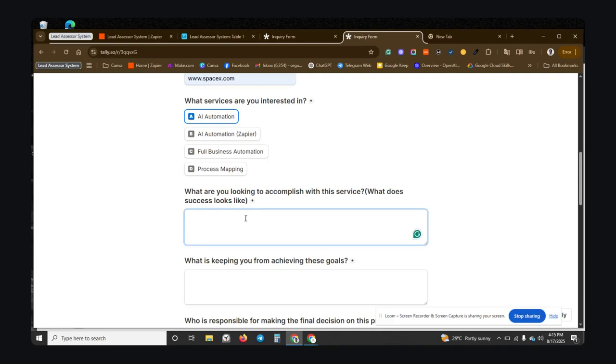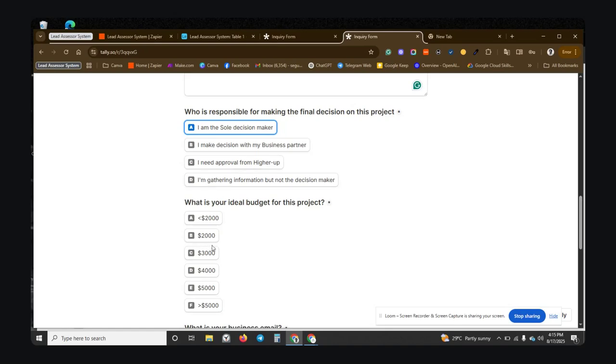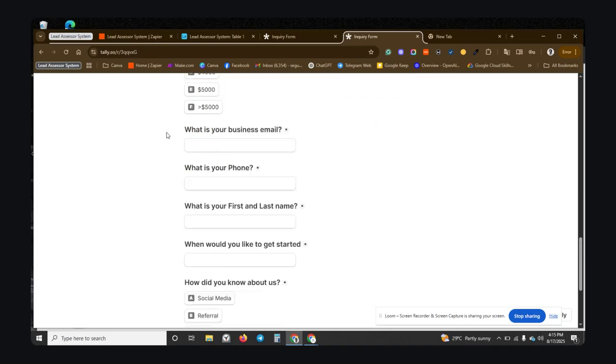So if I come here and say what does success look like, saving 20 hours weekly, and let me say trust issues, so it can be fast. And I'll just come over here and then I'll say I'm the sole decision maker here, and I'm going to use this. So the only metric I'll use now, so my business is now my business email.